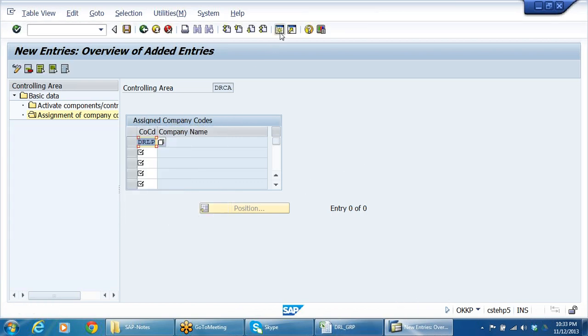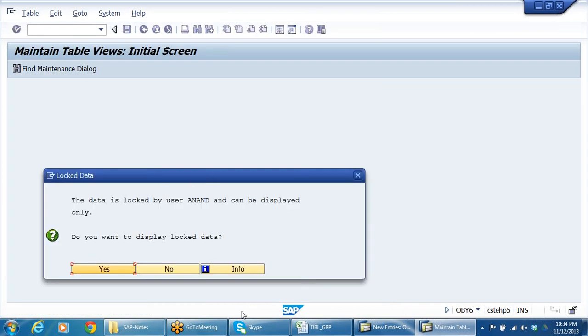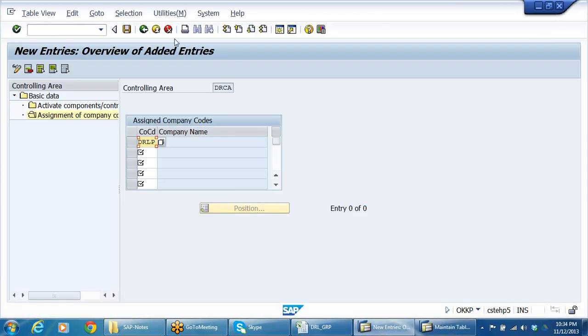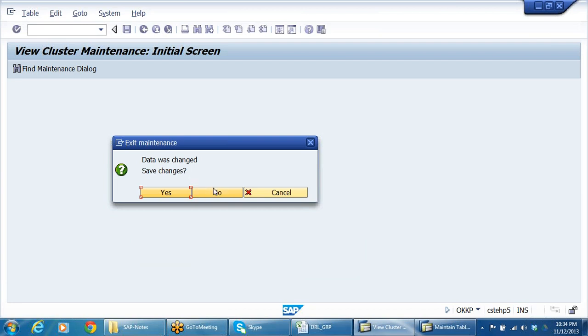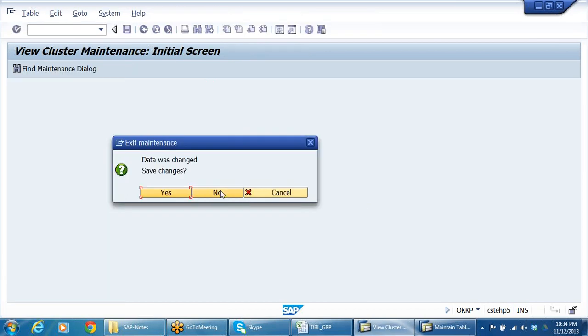I'll show you. What is OBY6? T code OBY6, nothing but global parameters. DRLP, I don't want to link up.